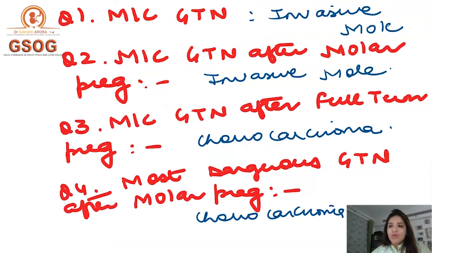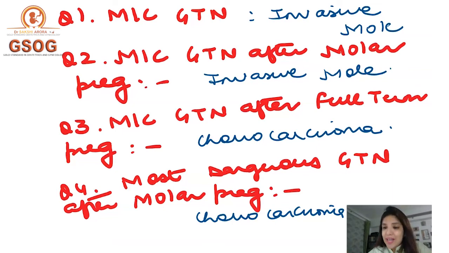Now, suppose they ask you which is the most common gestational trophoblastic neoplasia. Now, if the question is most common gestational trophoblastic neoplasia, your answer should be invasive mole, right? If the question says which is the most common gestational trophoblastic neoplasia after molar pregnancy, after molar pregnancy the most common gestational trophoblastic neoplasia is invasive mole. Please do not say that it is choriocarcinoma.